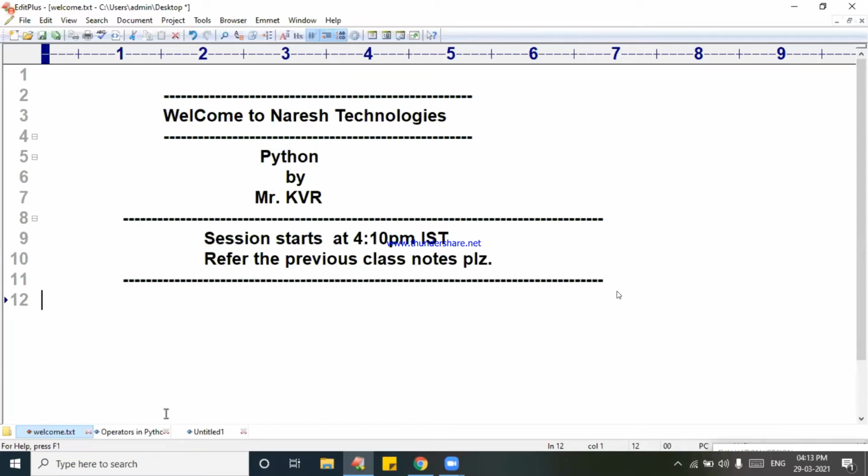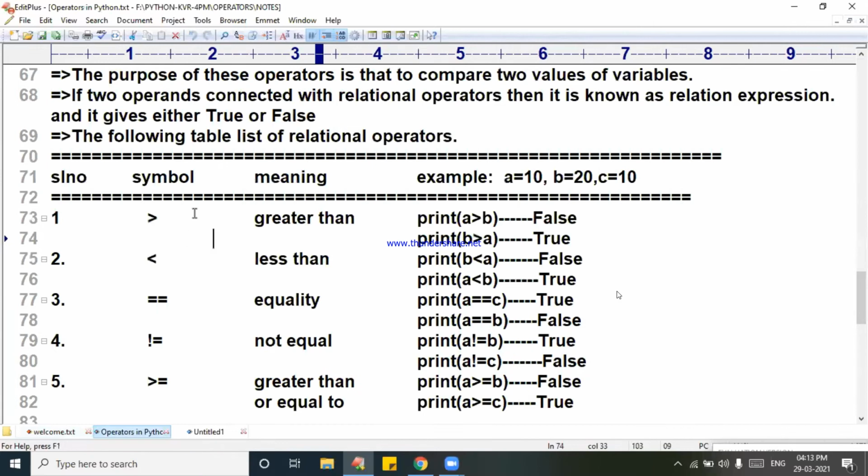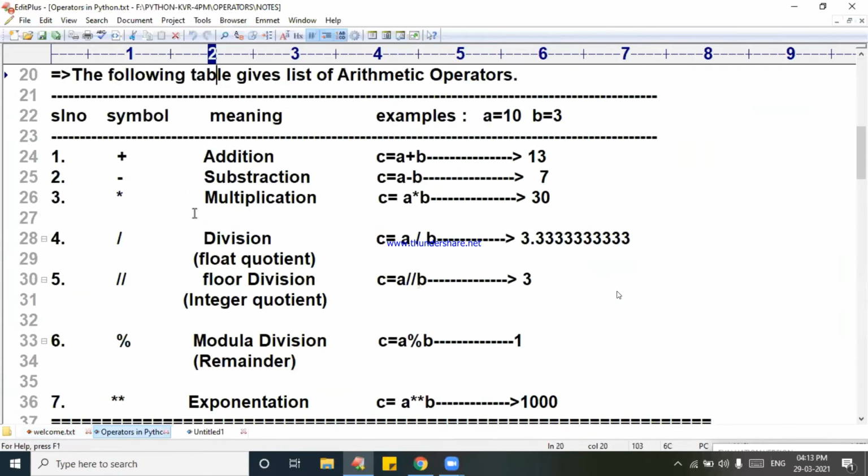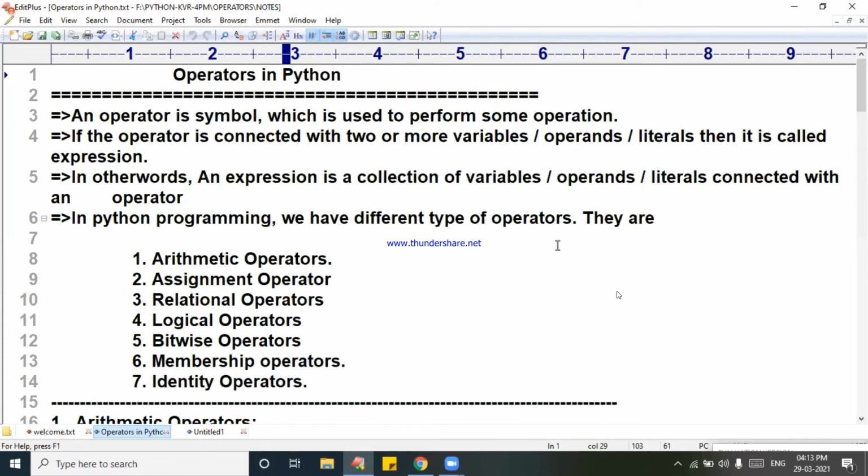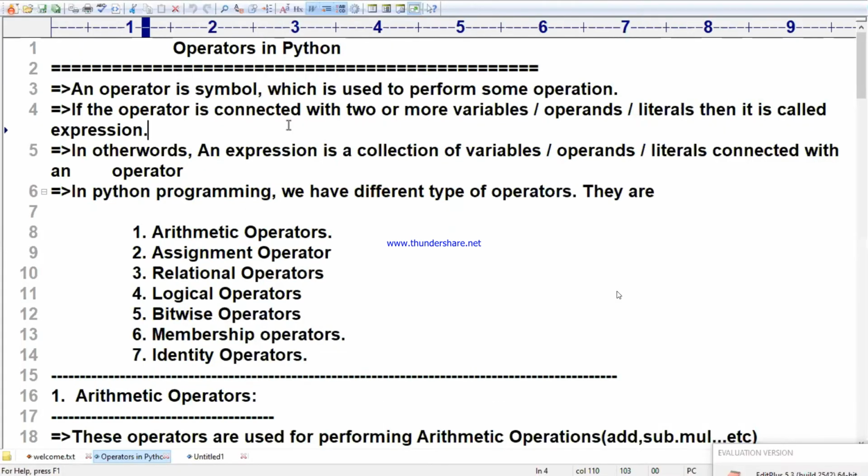We are moving on from the last class discussion. We are in the operators. Operators discussion started. We completed already arithmetic operators. The main arithmetic operators which we discussed, just for recapitulation, are plus, minus, star, then very important slash, double slash, percent operator, then double star.